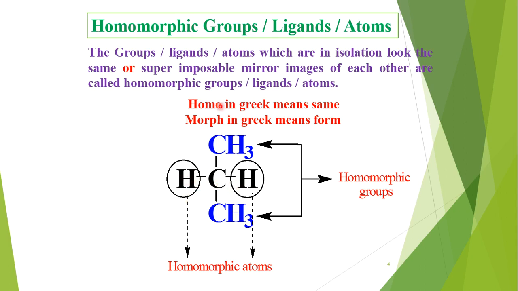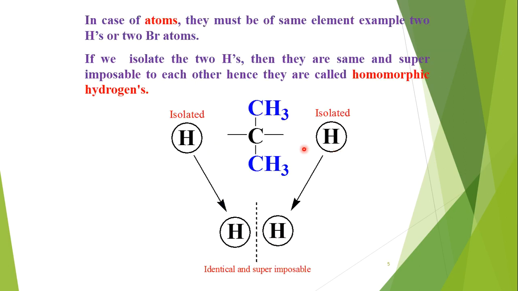Means if we put these two homomorphic groups in isolation, means if we separate these two groups from the remaining portion of the molecule, we can see that these will be superimposable mirror images of each other, means both will be exactly identical. So these are called homomorphic groups, ligands or atoms.